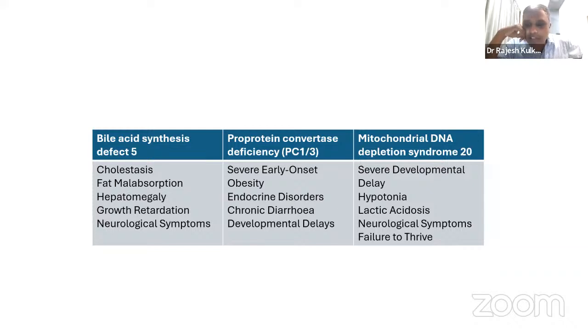Yes, I agree. But in those children, generally they do not gain weight. This child has gained weight. It can be transient, but they have severe failure to thrive, wasting also. So we have mitochondrial DNA depletion syndrome, which has presented like this. But yes, we'll keep that as a possibility.